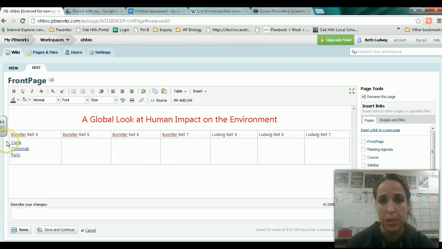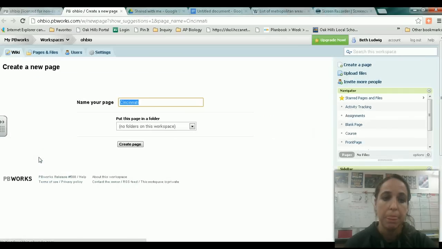So for example, I'm in Mrs. Viewmiller's 4th bell class, and so some people so far have done Cairo, Cincinnati, and Paris. Well, mine is on Cincinnati. So what I'm going to do is click on Open Page Cincinnati, because that's my city, and then it'll take me to this where I'm going to create a new page. My page name is going to be Cincinnati. Don't change the page name, please. The next thing I'm going to do is click Create Page.